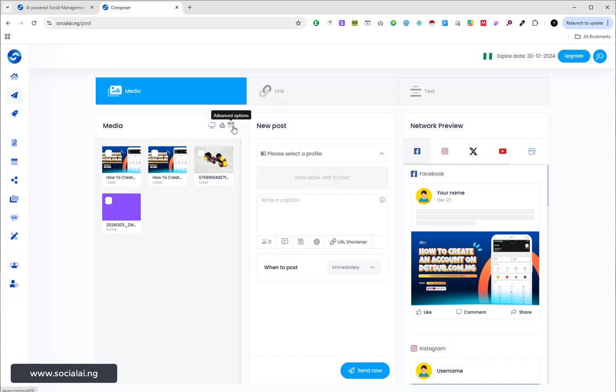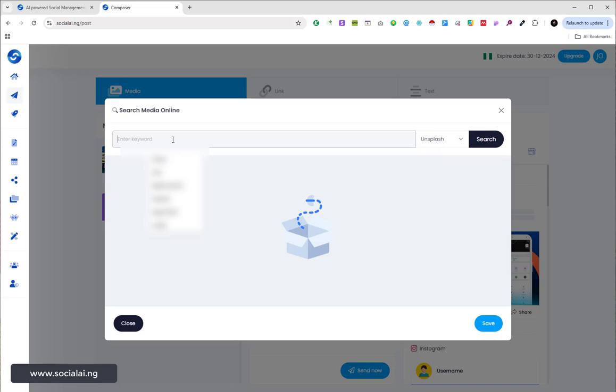Another thing you can do is these advanced options. Under these advanced options, you can search for media online, like stock images and stock videos, directly from the dashboard. Let me show you how that can be done. Let me say, for example, I want to search for fitness. I can decide to select the platform I would like to search my stock image from: Unsplash, Pexels, Pixabay, and so on and so forth. Let me just click on search.